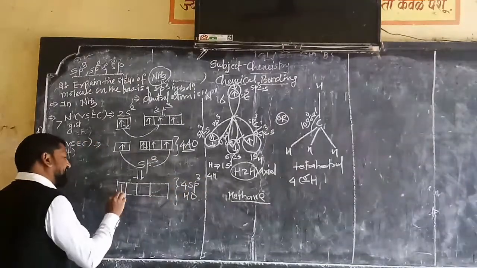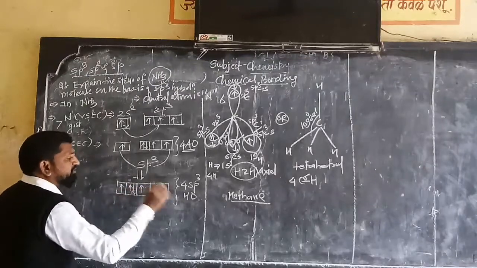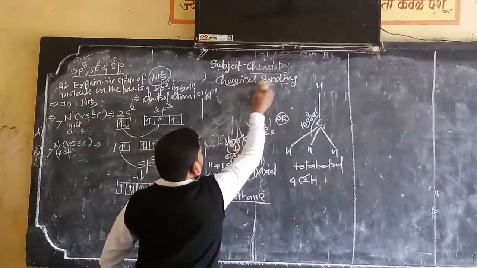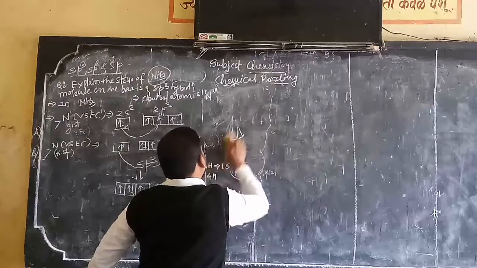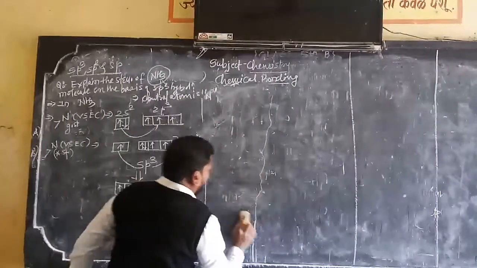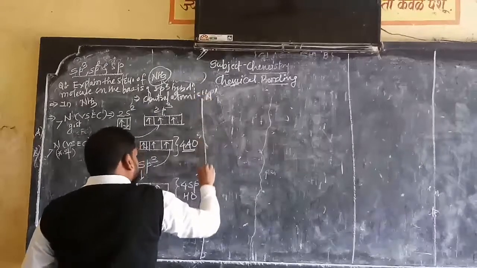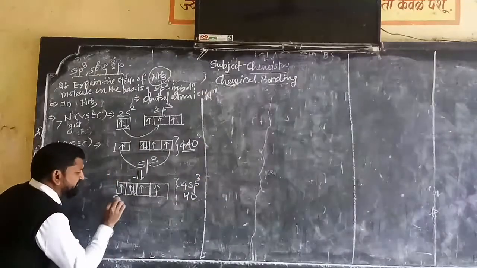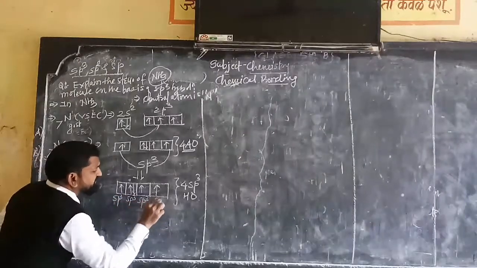Now the matter is that along with three unpaired electrons there is one pair of electrons, and as you know very well, in order to form a covalent bond both mixing atomic orbitals must contain unpaired electrons. Now see here, basically we will write sp3, sp3, sp3 and sp3.